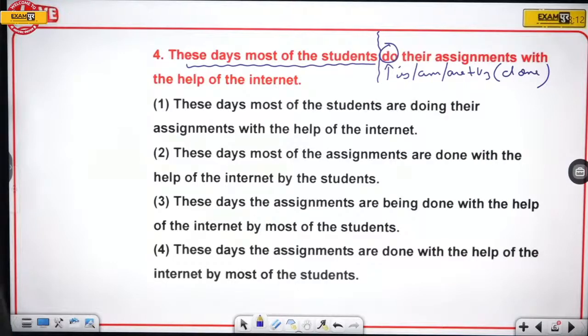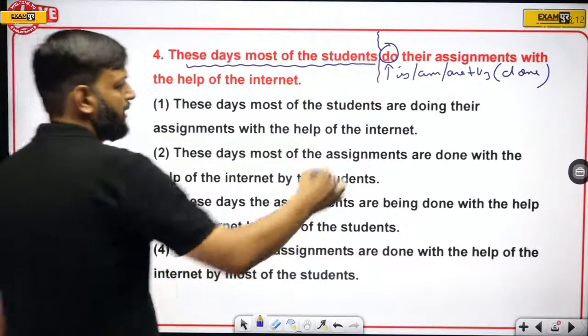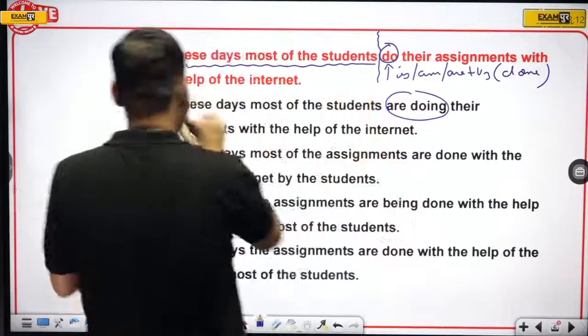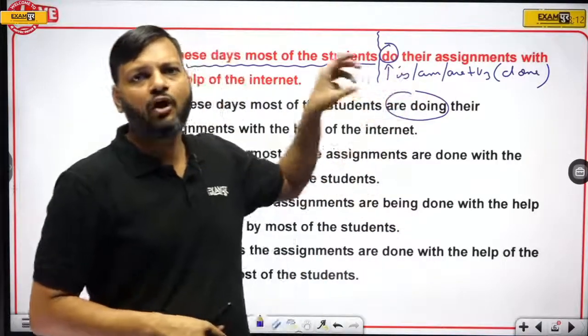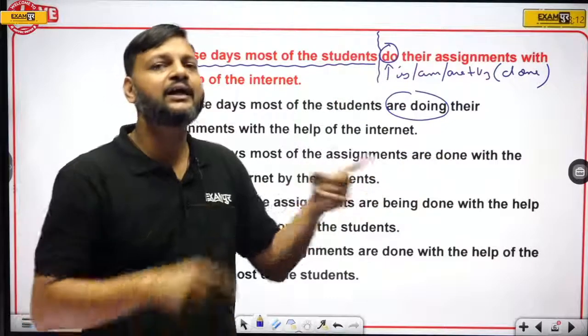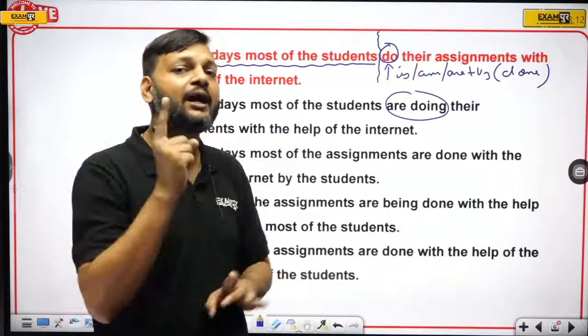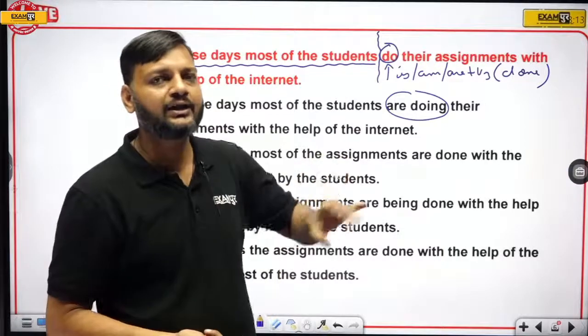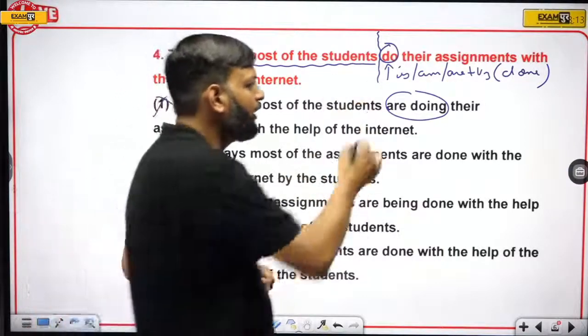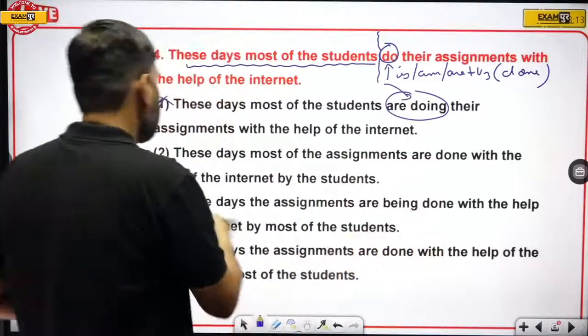Okay, so here let's check. Here we have are doing, cannot be the answer, because I have already told you that since the tense of this sentence is present indefinite, its passive must have is mr plus v3, and v3 is of course done because the main verb is do, right? So here we have continuous, cannot be the answer.